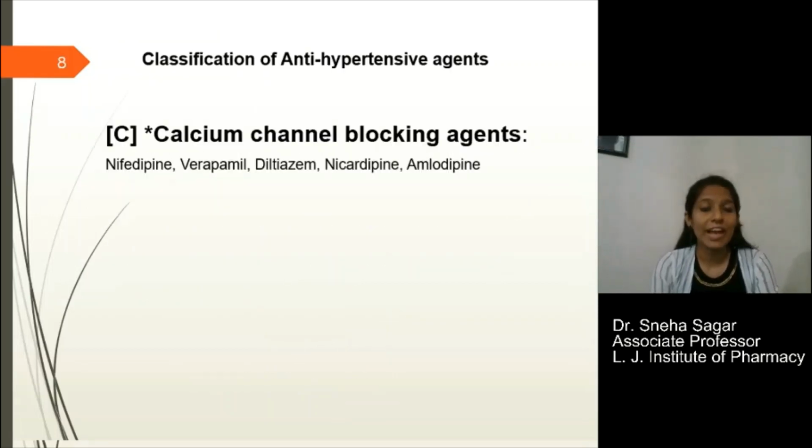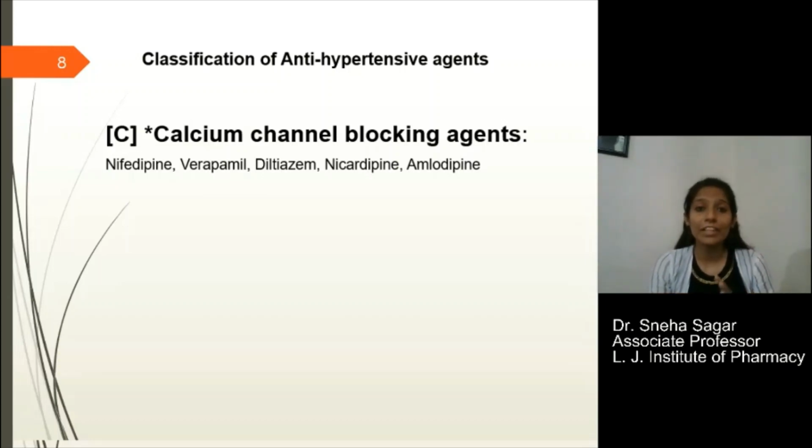The next class of antihypertensive agents is calcium channel blockers like nifedipine, verapamil, diltiazem, felodipine, amlodipine. So these are all the calcium channel blockers. I want to tell you that if it is asked to write the classification of antihypertensives, then you don't have to give the subdivision of this class.